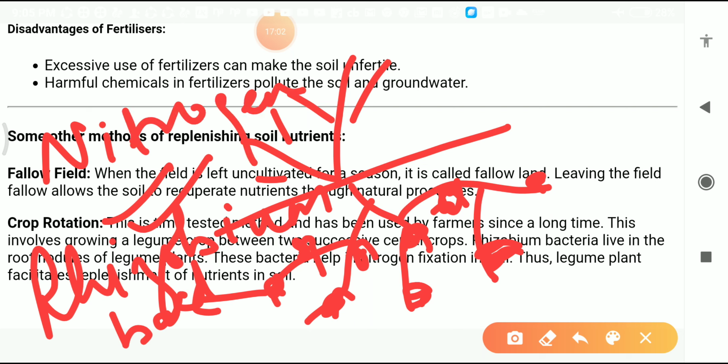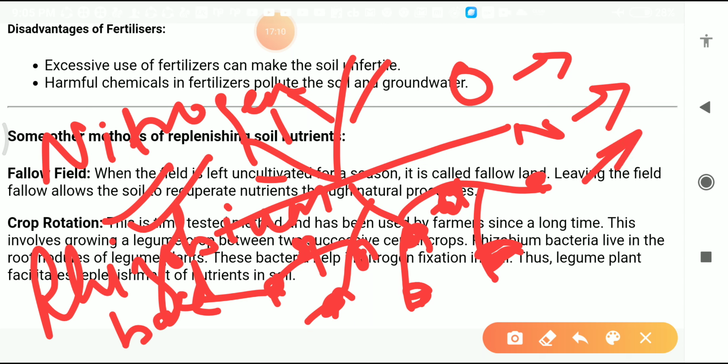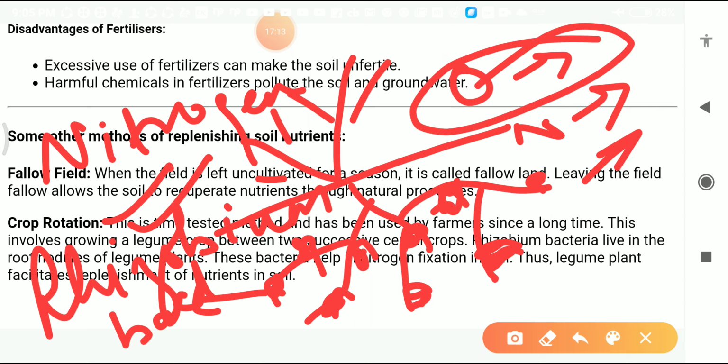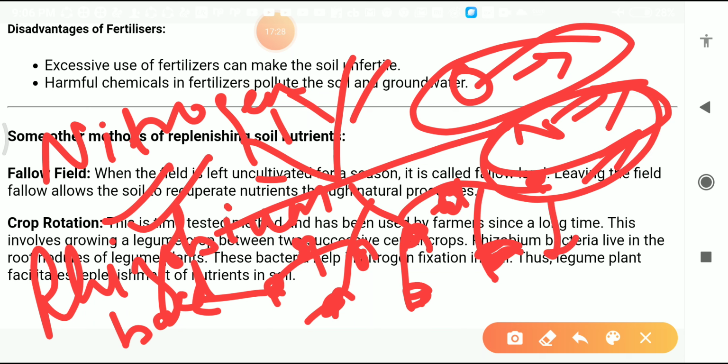You know students, in the air, oxygen is present, nitrogen is present, and many other gases are also present. Oxygen is utilized by humans, but this nitrogen is not directly utilized by the plant. It falls on the ground, and this nitrogen is converted into nitric acid, then nitrates, then nitrites.